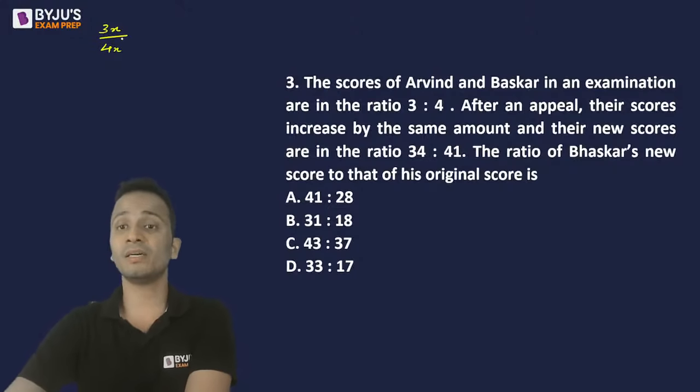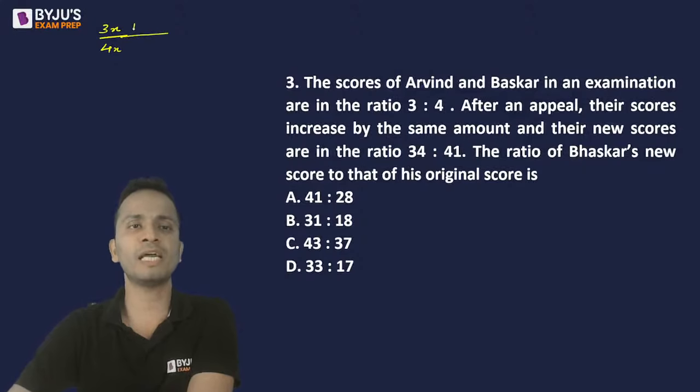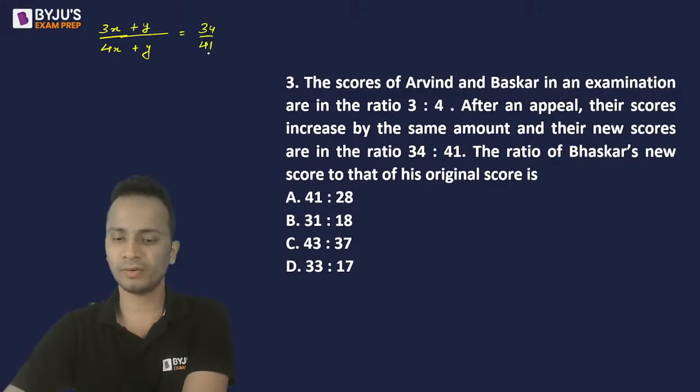After the appeal, the scores increased by the same amount. So let's say the score of Arvind and Bhaskar increased by Y. And now the new ratio has become 34 upon 41, right? This is the equation. We'll have to find out the relation between X and Y. There is nothing in this question. So let's start solving this.